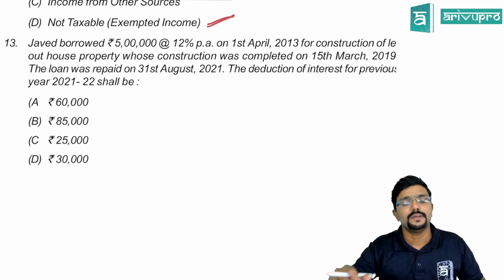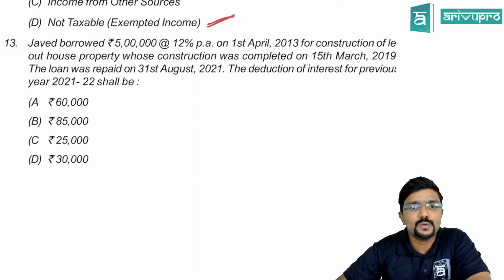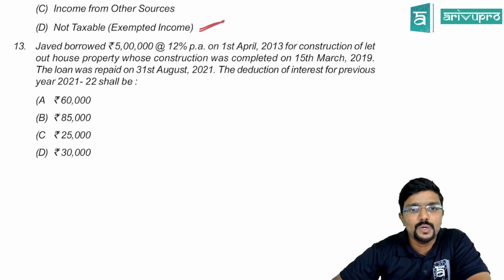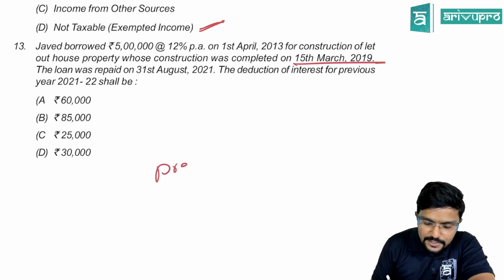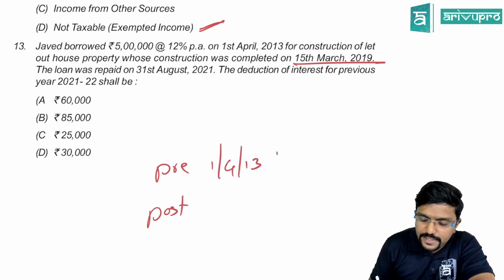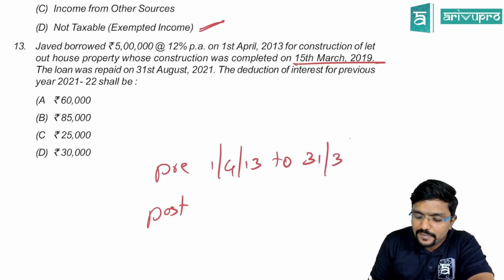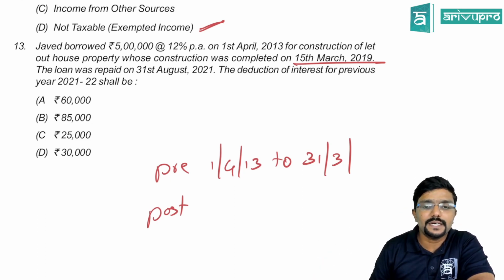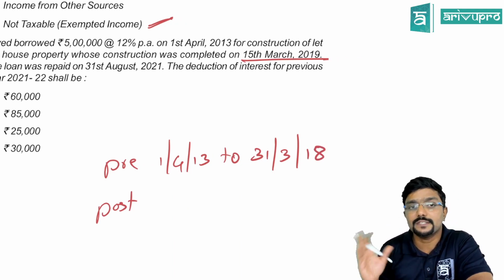The 13th one. Javed borrowed 5 lakh at 12% per annum on 1st April 2013 for construction of his let out house property, whose construction was completed on 15th March 2019. Come on, guys. Pre-construction period, post-construction period. Pre-construction period starts from the date of loan till when? That 31st March immediately preceding the date of completion. The construction was completed on 15th March 2019, so immediately preceding 31st March means 31st March 2018. Please be careful, not 2019, it is 2018.